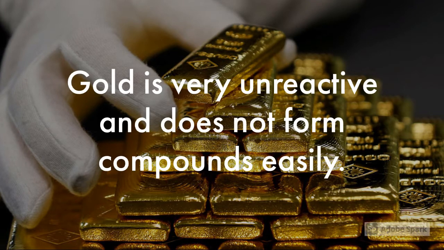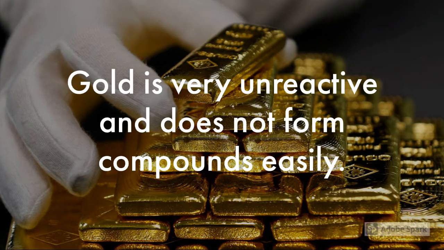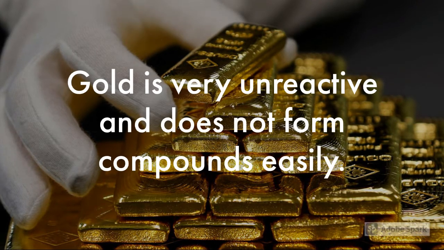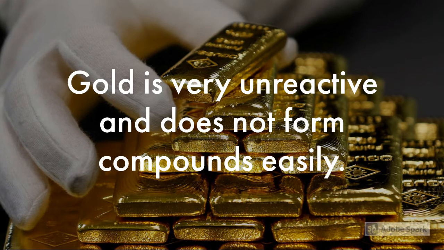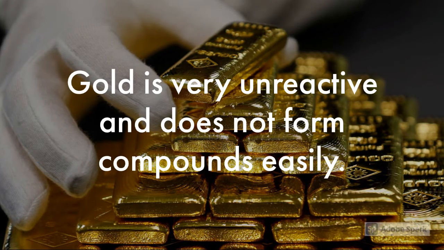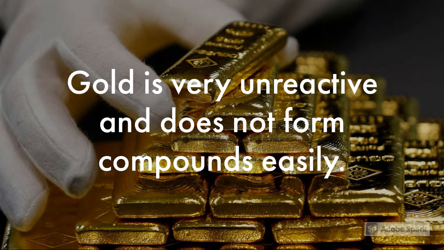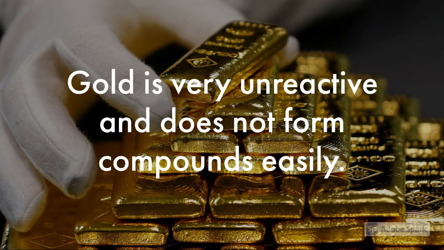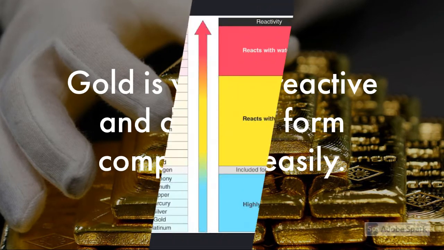Magnesium's behavior is the opposite of a metal like gold. Gold is a very unreactive metal. It can be dug out of the earth as a pure element. Gold does not form compounds easily.